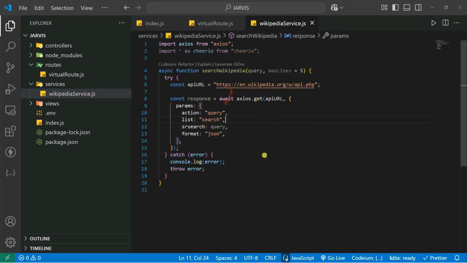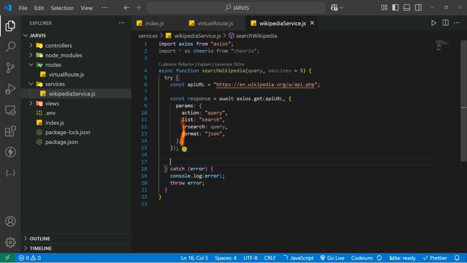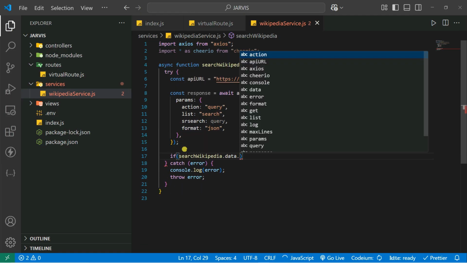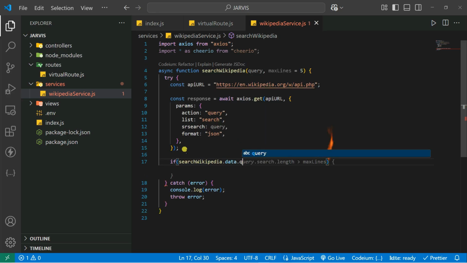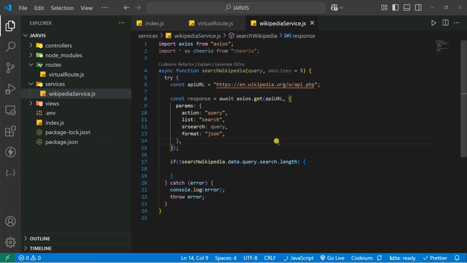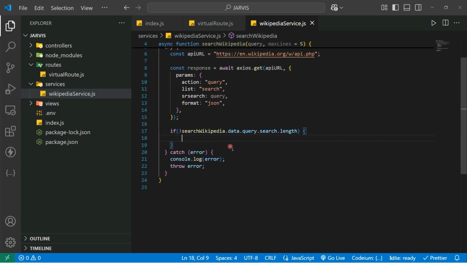Now you need to actually do some processing inside our response. First, you're going to see whether the result is found or not. So what I can do is add an if statement. Let's say searchWikipedia.data.query, because it will give you the query, query.search.length. If not found, you can throw an error that no search result was found. So you can say throw new Error, no result found, like that.